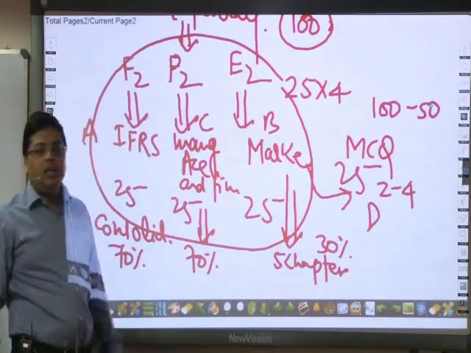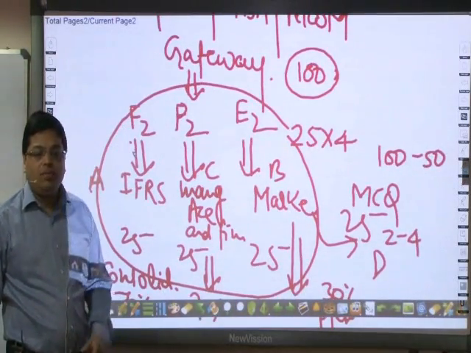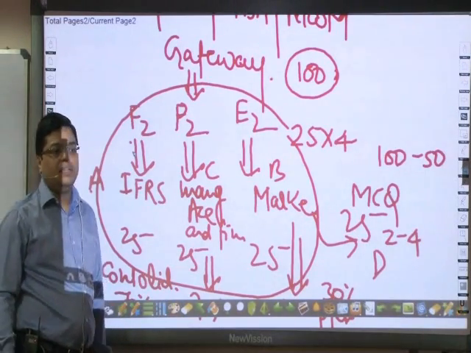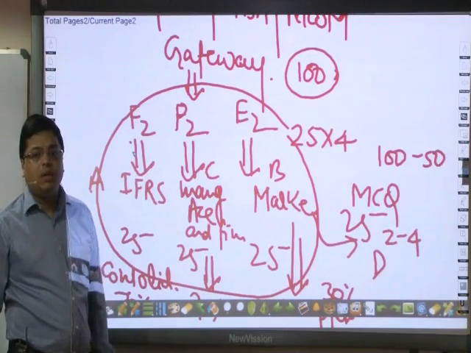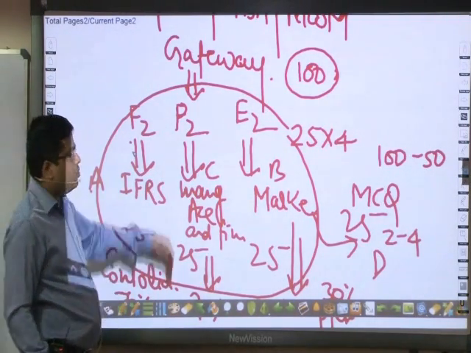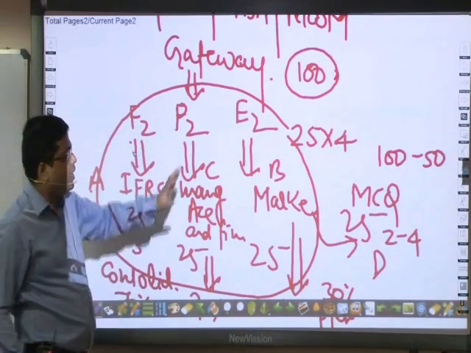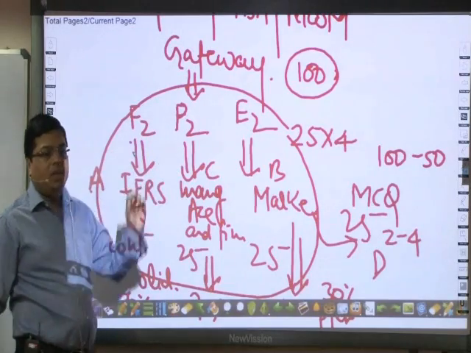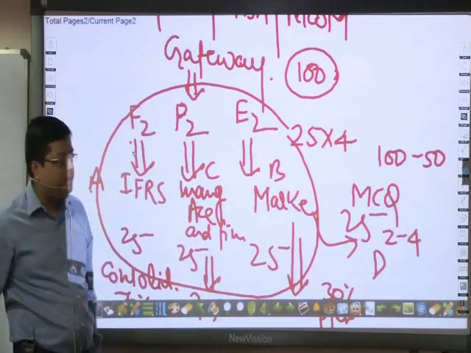Once we qualify gateway level in November term, then we are allowed to give strategic level in May. That includes 3 papers. And the last will be top SEMA, which we can give in November 2014. So, for sitting in the exams 3 times, we need to do gateway, we need to complete strategic level, and we need to complete top SEMA level.